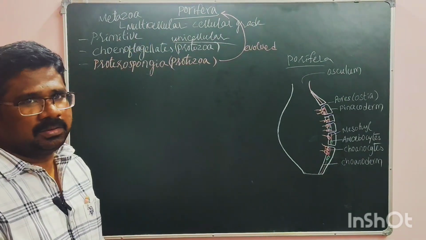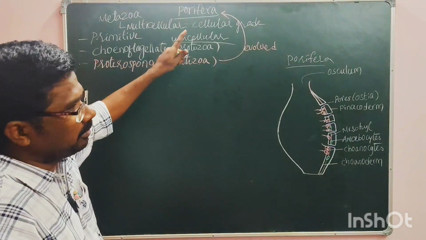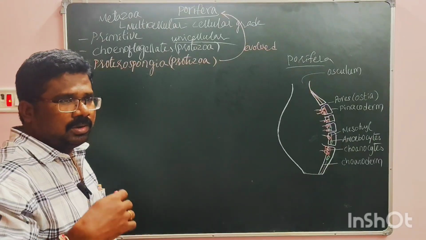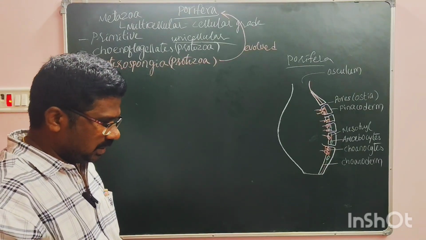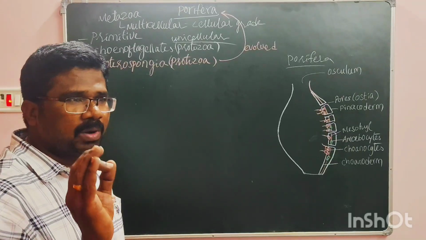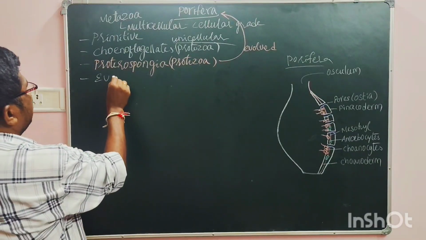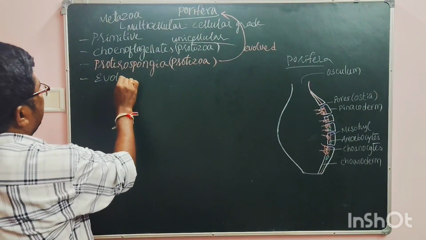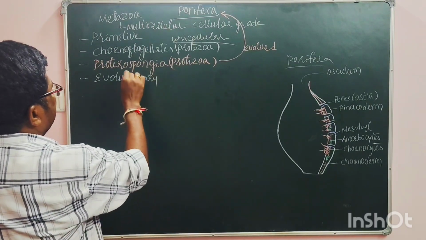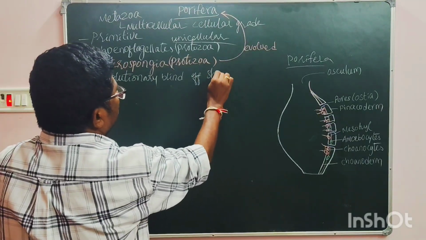There should be some link, but this link you will not see with the porifera. That means porifera will not evolve into higher grade animals. That's why these poriferans are called an evolutionary blind offshoot.